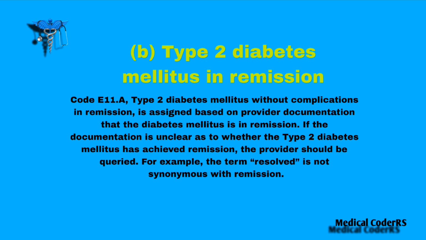The next guideline is type 2 diabetes mellitus in remission. This is also a new guideline effective October 1st, 2025. First of all, in remission means the condition is there, but the signs and symptoms are absent. That situation is called in remission. For type 2 diabetes mellitus in remission, we have a separate code, E11.A. So be careful while coding diabetes mellitus in remission. And one more thing: the term resolved is not a synonym for in remission.